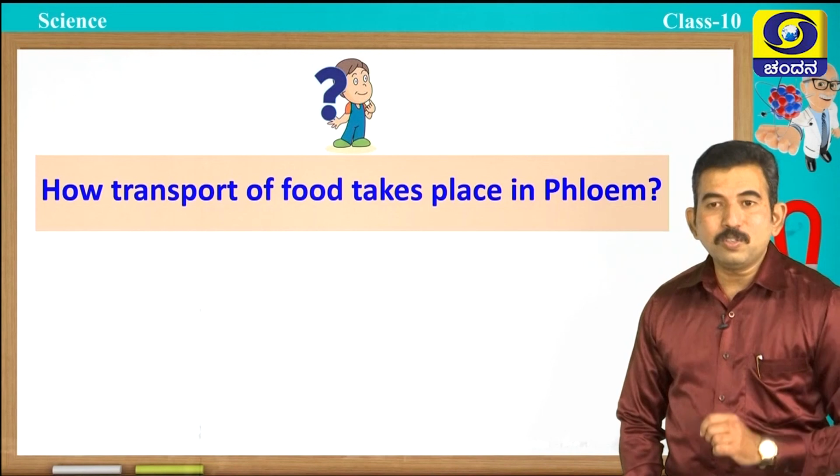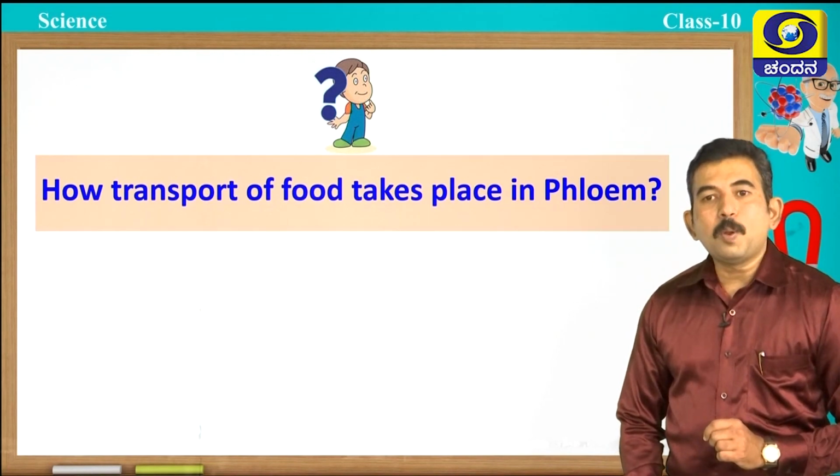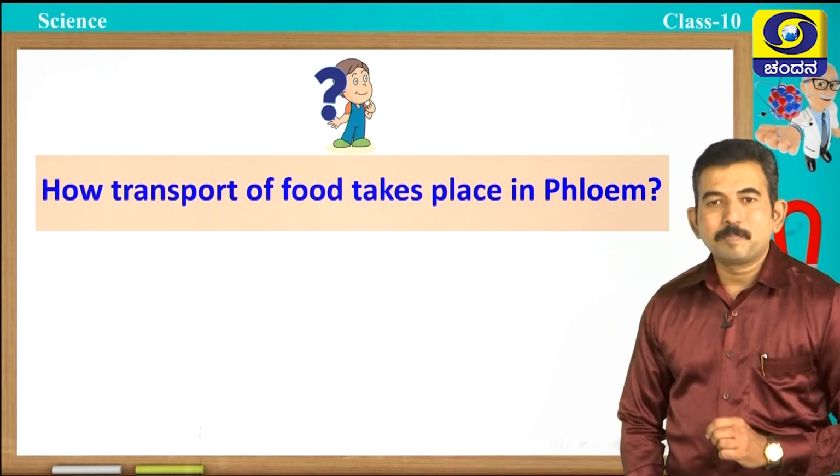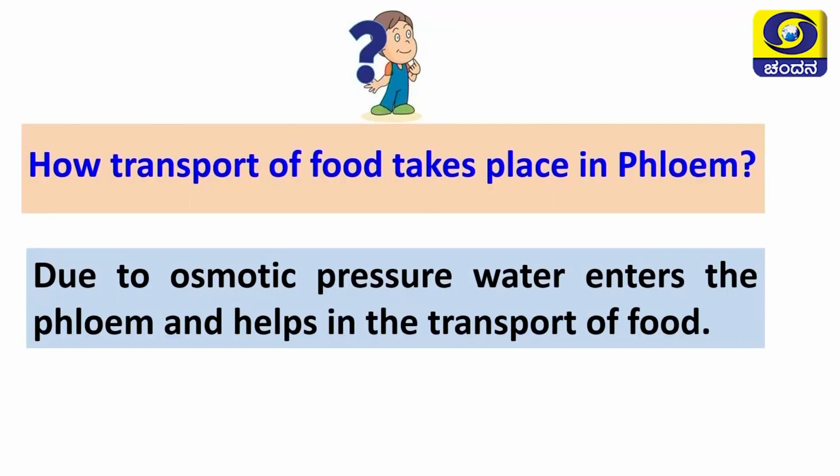One more question for you students. How does transport of food take place in phloem? Of course, in phloem, due to osmotic pressure, water enters the phloem and helps in the transport of food.